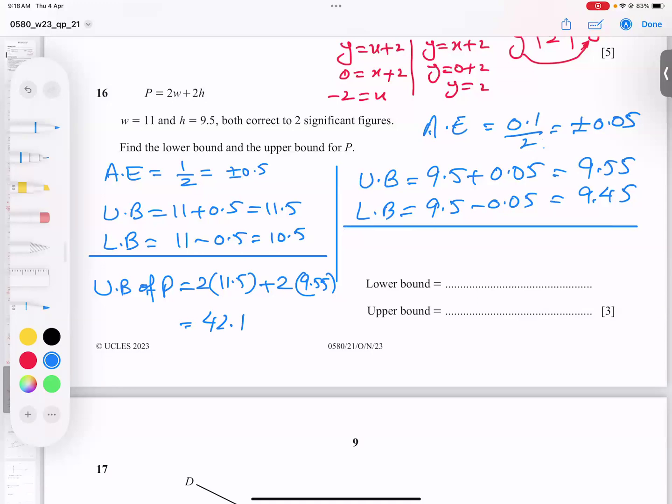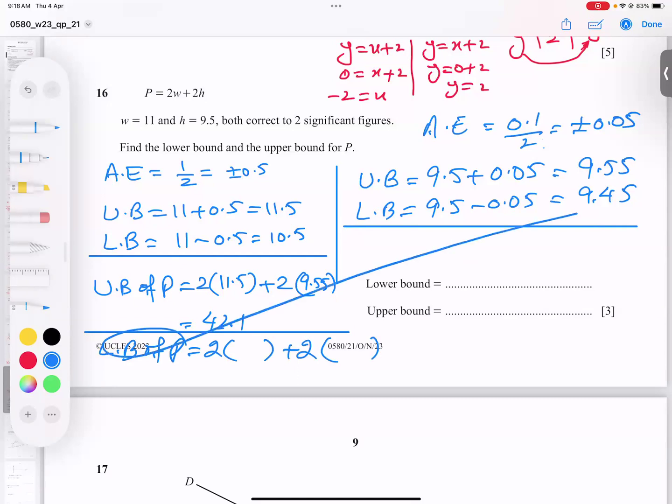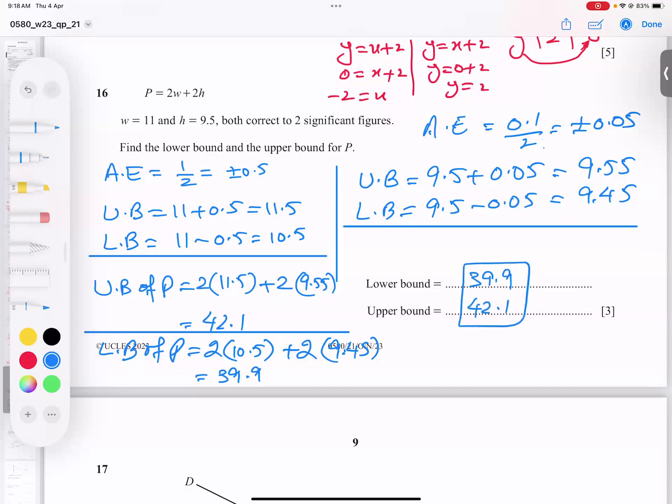And now let's talk about the lower bound. How to get the lower bound? Okay, I'm doing it here. Lower bound of P value, same brackets, everything same. Just I will plug in the lower bounds. So 10.5 and 9.45. I'm just typing in the calculator, and it's coming 39.9. So the lower bound is 39.9, the upper bound is 42.1. And I believe the point is clear.